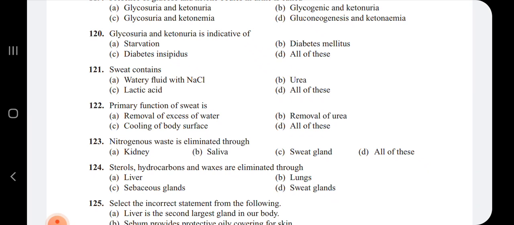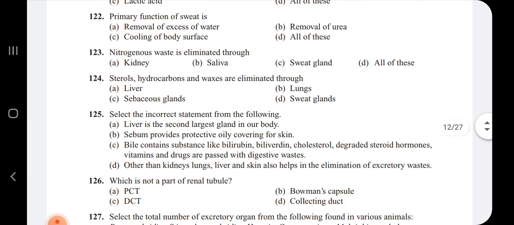Next question: the primary function of sweat is removal of excess of water, removal of urea, cooling of body surface, and option D, all of these. So the primary function of the sweat is all of these, whatever is mentioned in A, B, C.